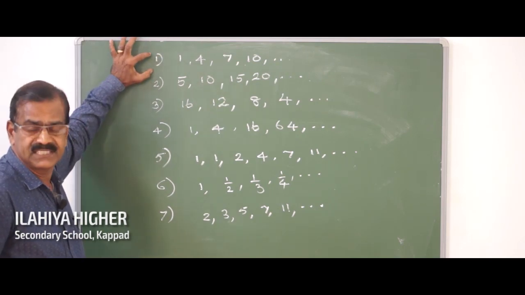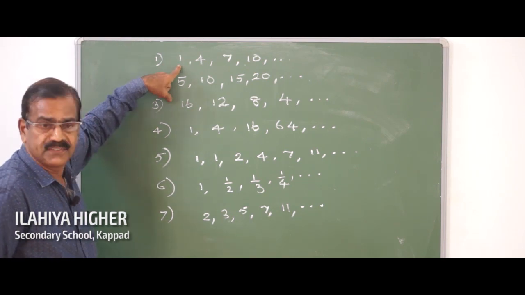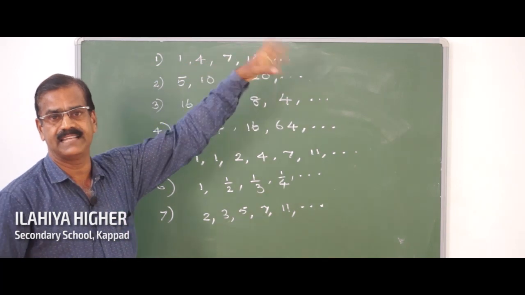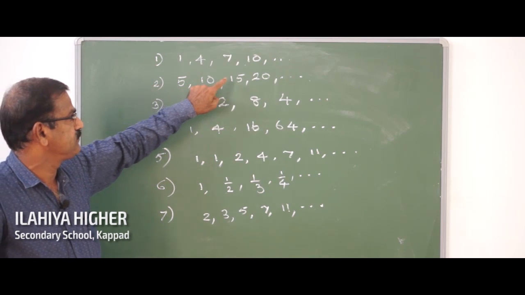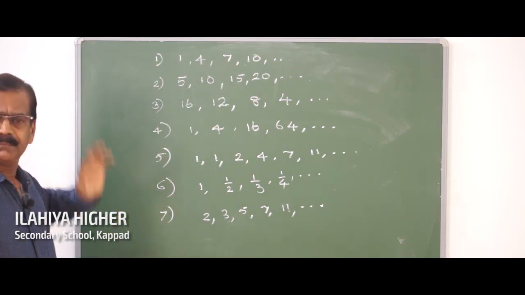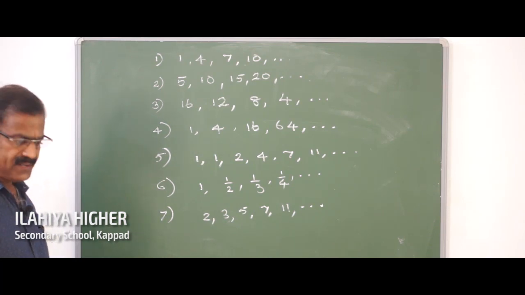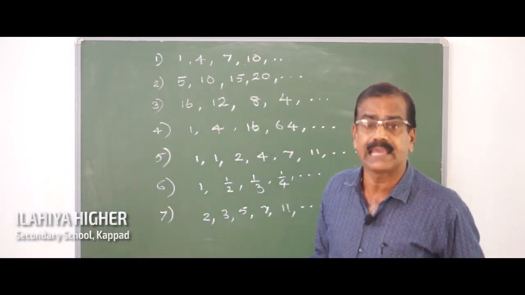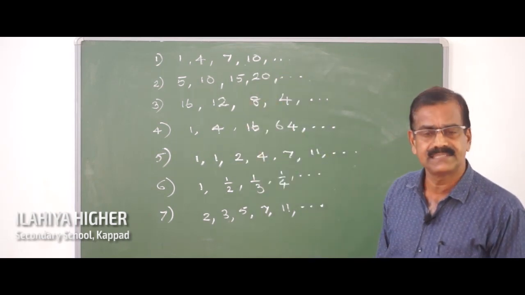If you take the first number pattern, the first number is 1, then 4, 7, 10, like that. And in the second case, 5, 10, 15, 20, like that. And so many number patterns are written on the board. And we say all these number patterns are generally known as sequences. All these are number sequences.